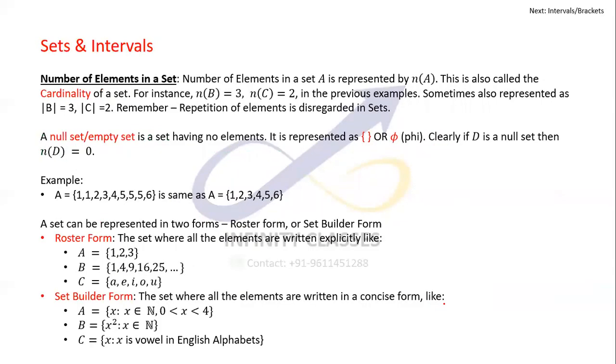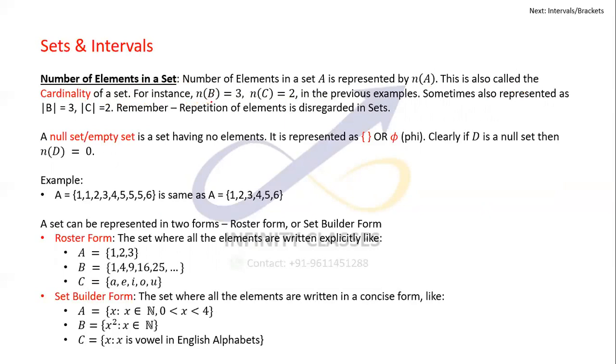Okay, I'll talk more about the number of elements in a set. The number of elements in a set is represented by N of A, the number of elements in the set A. We read it like that. This is also called the cardinality of a set.